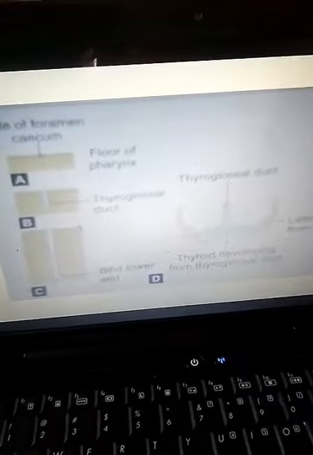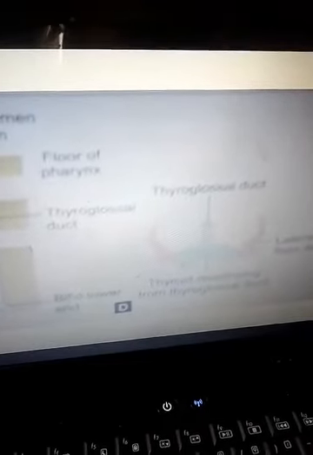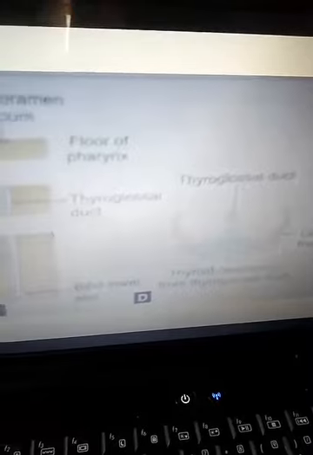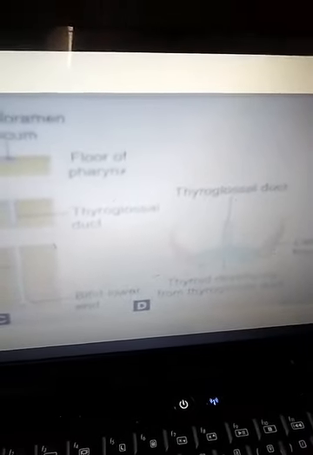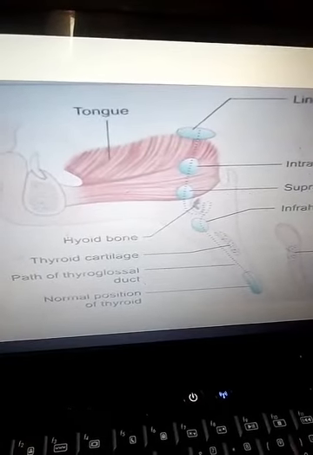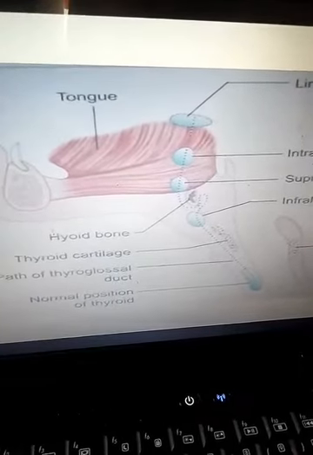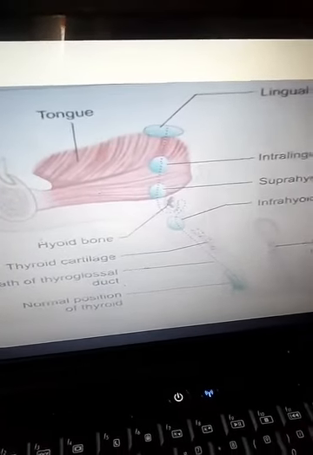Sometimes what happens, this thyroglossal duct may persist. If it persists, it may lead to the formation of various anomalies, like the thyroglossal cyst. The thyroglossal cyst may occur anywhere along the course of the duct. There may be a secondary opening on the surface of the neck to form a fistula.